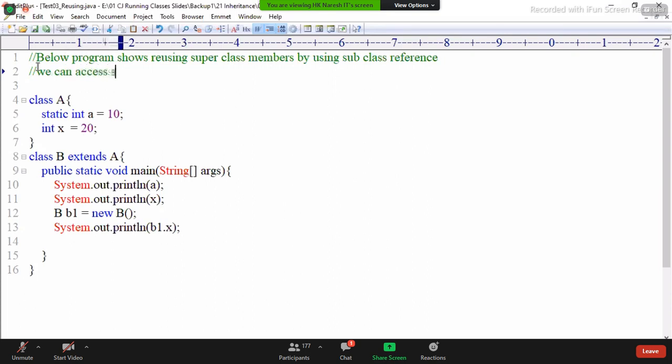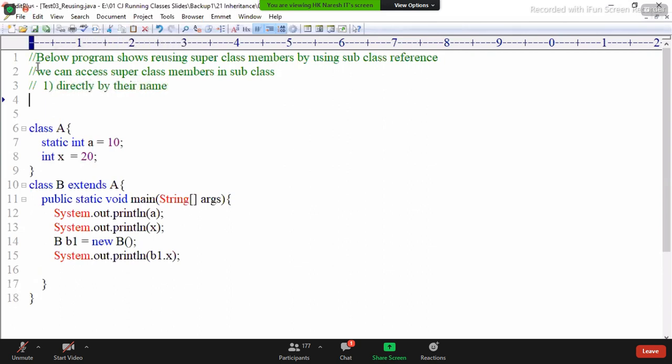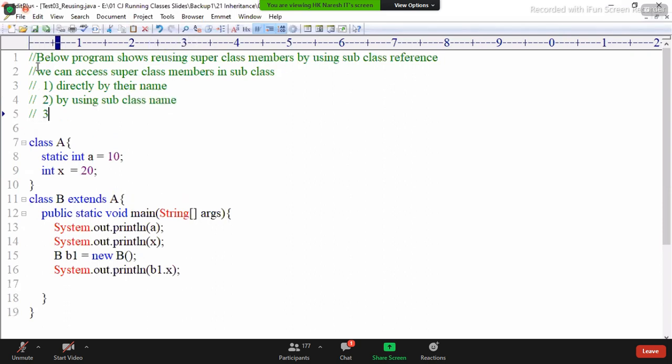We can access superclass members in a subclass: number one, directly by their name. Number two, by using the subclass name. Number three, by using a subclass object.